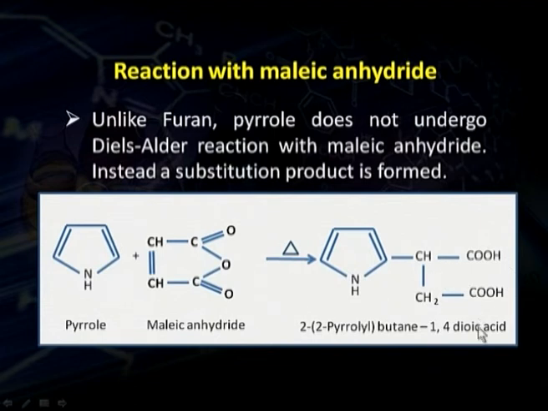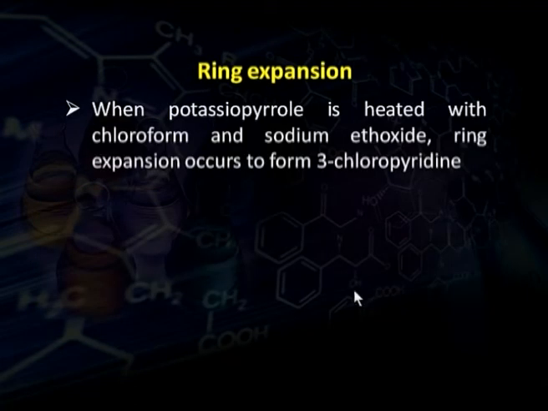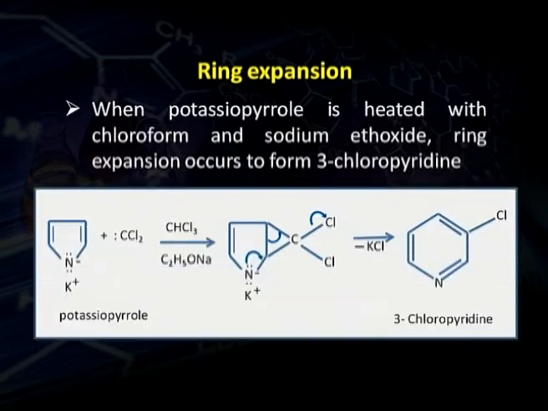When potassium pyrrole is heated with chloroform and sodium ethoxide, its 5-membered ring gets expanded to a 6-membered ring system. This is called ring expansion. Again, chloroform and sodium ethoxide, that is the base. In this case also, the main agency is the carbene.